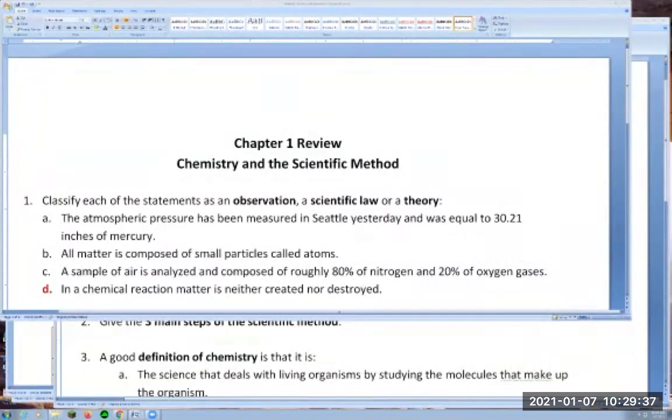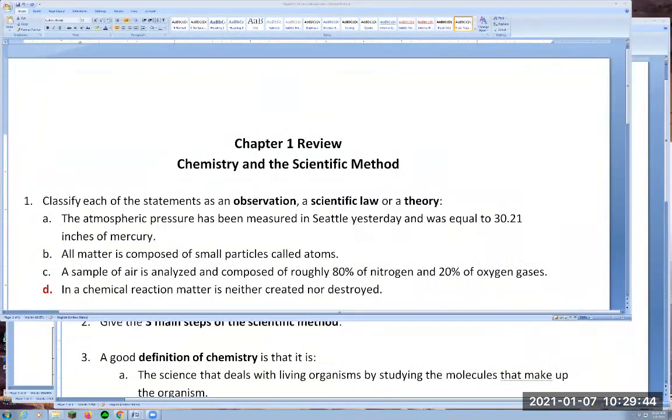The atmospheric pressure has been measured in Seattle yesterday and was equal to 30.21 inches of mercury. So whenever you have a statement that has a measurement, and here the measurement is 30.21 inches of mercury, this is called an observation. This is most precisely a quantitative observation. Quantitative because there is that measurement here.